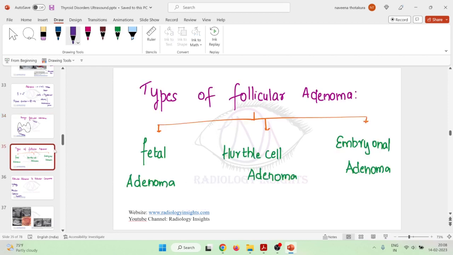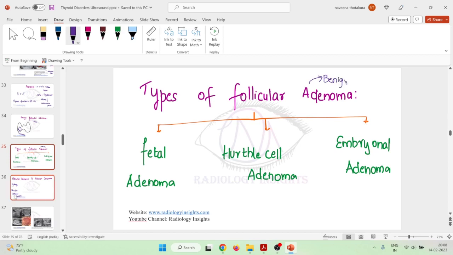There are various types of benign follicular adenoma. Among them, the most common types are these three. One is fetal adenoma. Second, we have Hurthle cell adenoma. The third, we have embryonal adenoma. So these three are the most common types of follicular adenomas. This follicular adenoma is actually a benign lesion.